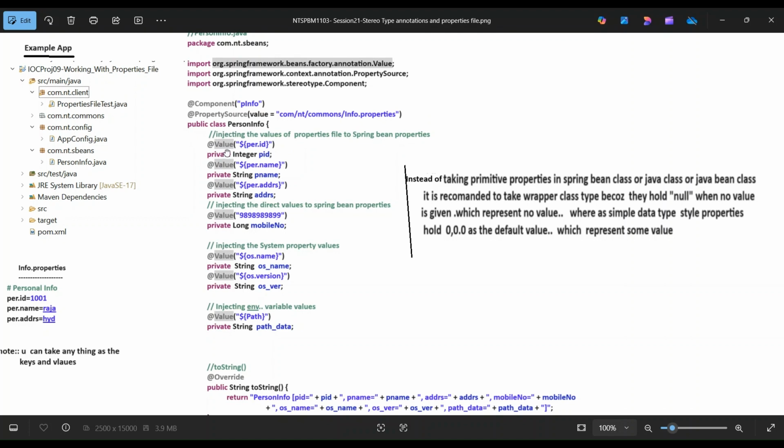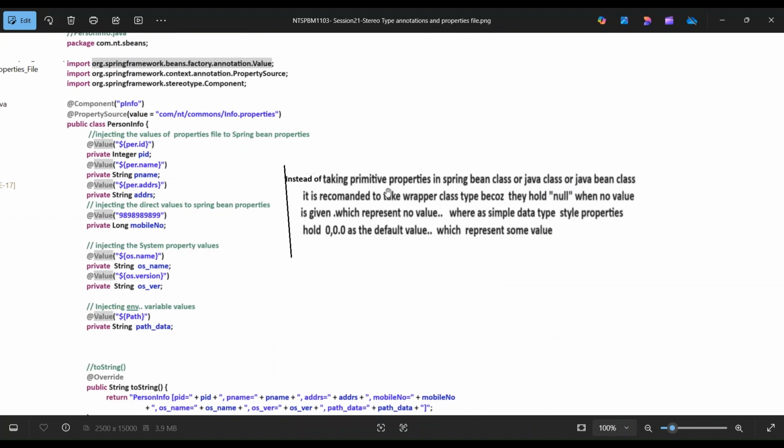In @Value, we put a dollar symbol with curly brackets, per.id, and it is injected into private Integer pid. Another property, pname, has @Value per.name, and another one is per.address. Another one takes a number directly, so I am passing a number directly, a long mobile number.